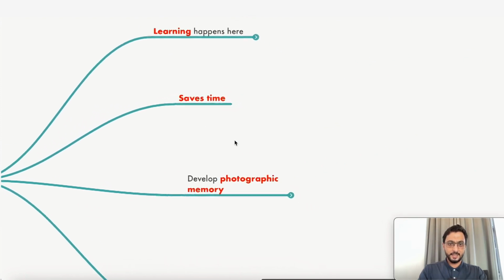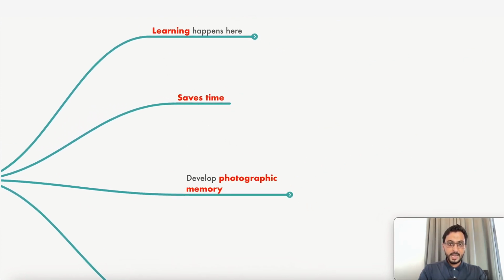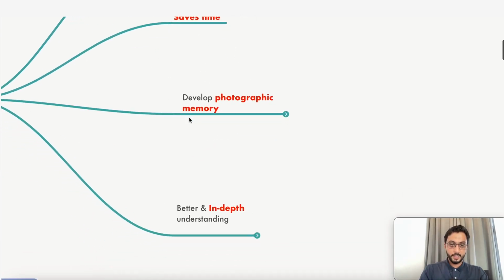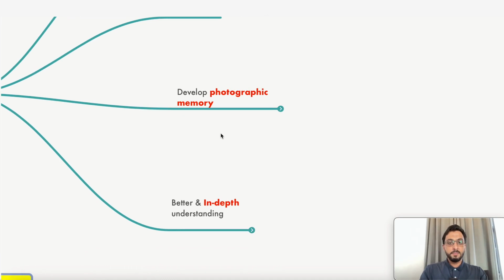Now please understand, learning happens by revision. It's not that you started a subject today, did a topic very effectively, and people come to me and say, sir, the next day I forgot everything I learned yesterday. Or the next week, I spent so much time learning it, but I forgot everything. Please understand, learning happens by revision. And in fact, contrary to your understanding, it actually saves time. I'll tell you how. Then this is where photographic memory starts developing.